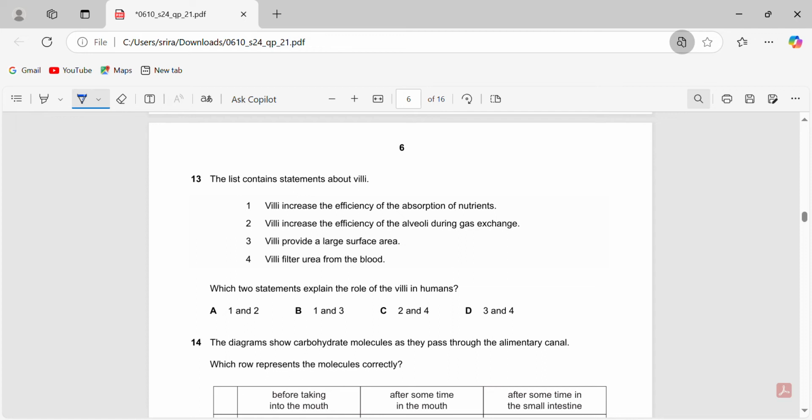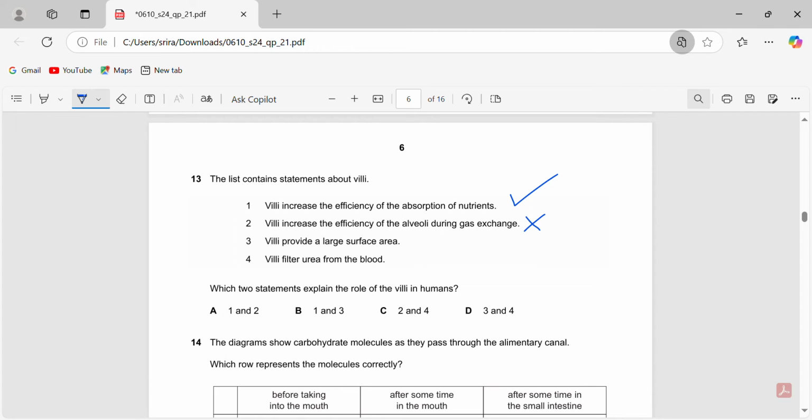some statements about villi here. So which statements explain the role of villi in humans? So increase efficiency of absorption of nutrients. That is absolutely true. It has microvilli and has other such adaptations to increase efficiency of absorption. So this first statement is true. Then villi increase the efficiency of the alveoli during gas exchange. Okay, so that is not actually true. That's not the villi, so we can't actually say that. So second statement is not true.